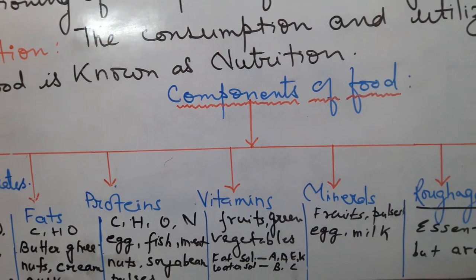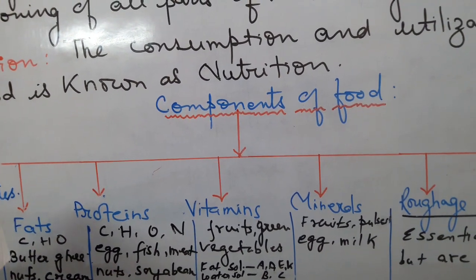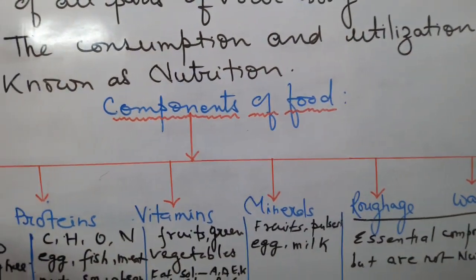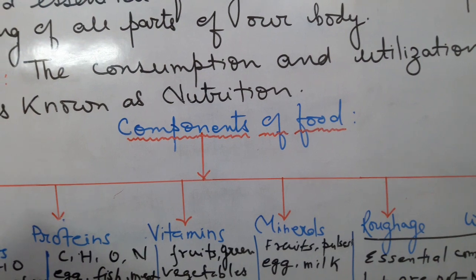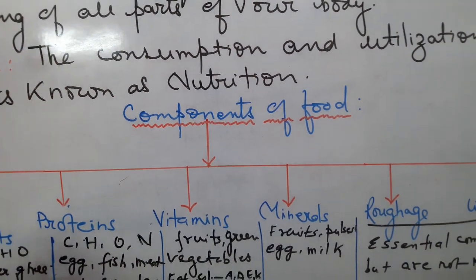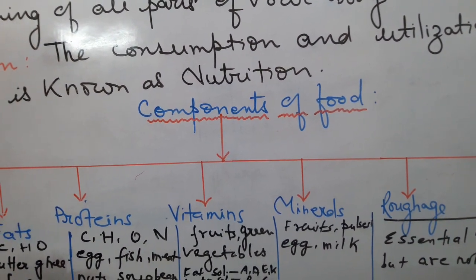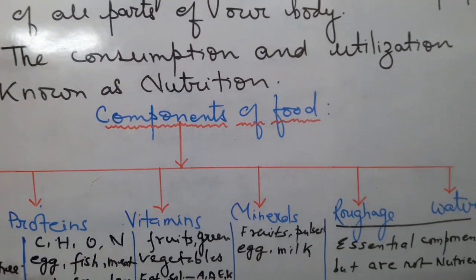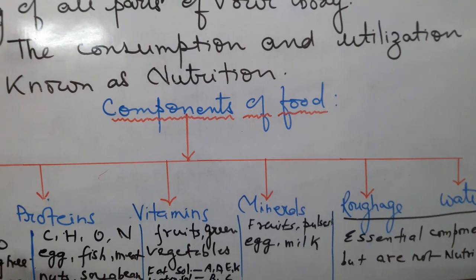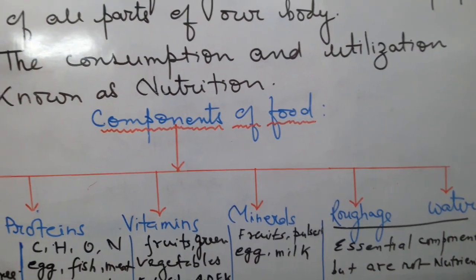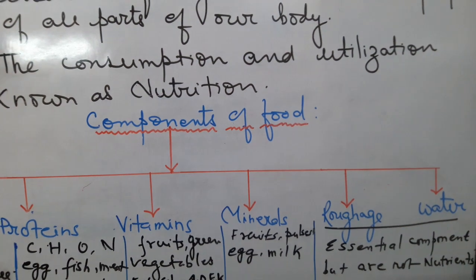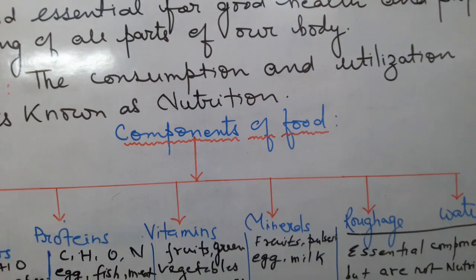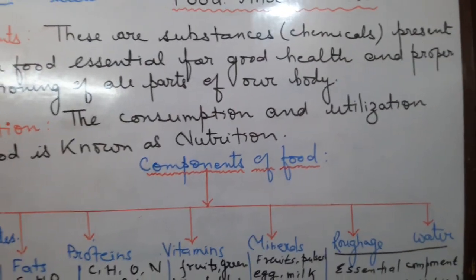Next we see that we have got minerals. Now minerals are elements required for the growth as well as carrying out certain body functions. The important minerals required by the body are calcium, phosphorus, sodium, potassium, iodine, etc. You have seen that I have listed fruit, pulses, egg, milk as rich sources of minerals. Now calcium and phosphorus are very essential for the formation of bones and of course teeth also.